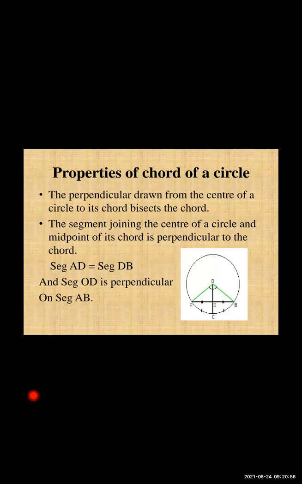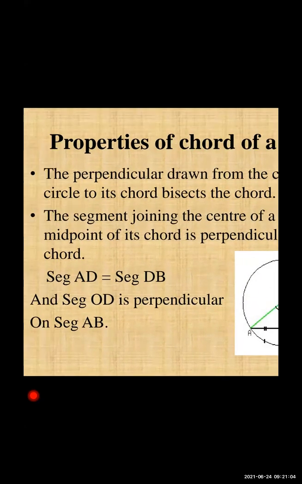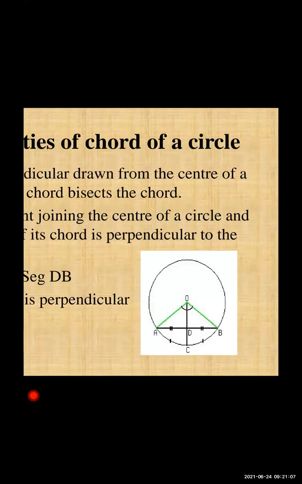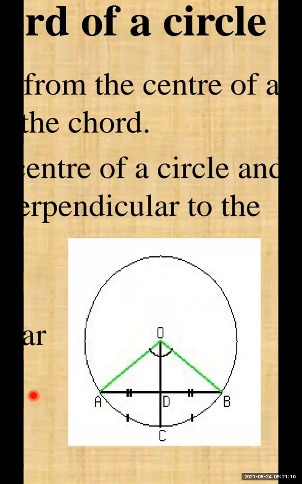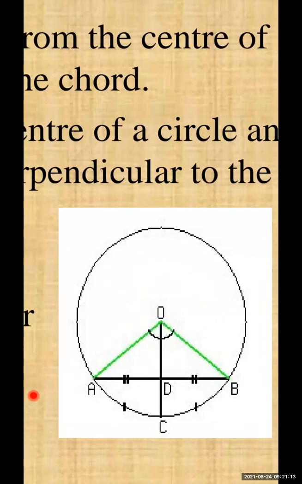And here we get that OD is perpendicular on segment AB. See here, I have written segment OD is perpendicular on segment AB. Vice versa, we have to prove here that if OD is perpendicular, then AB is bisected, as AD is equal to DB. And what is given second is that AD is equal to DB, then we get OD is perpendicular. If we draw any straight line from the center to the midpoint of the chord, then that segment is your perpendicular.